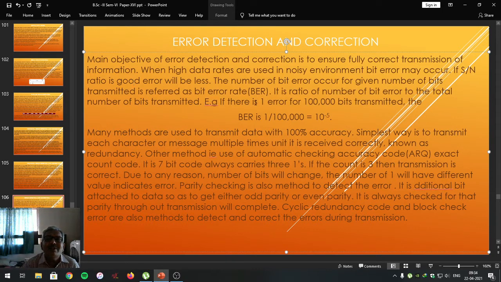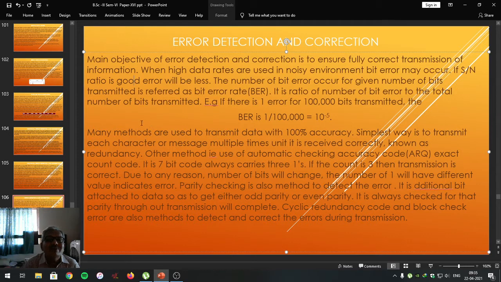For example, if there is one error for 1 lakh bits transmitted, then the bit error is 1 upon 1 lakh, and the bit error rate is 10 raised to minus 5.